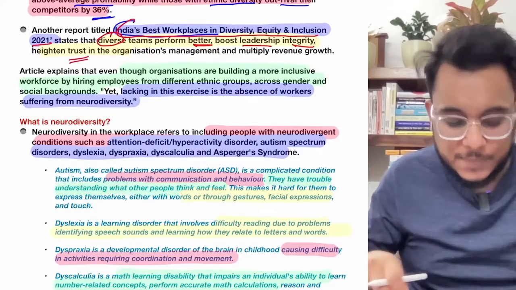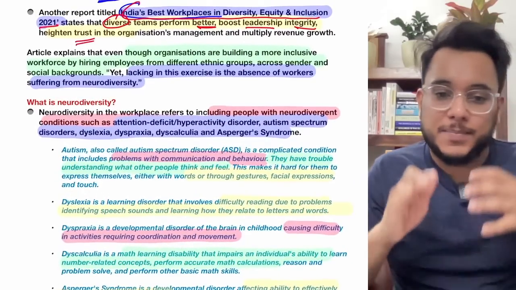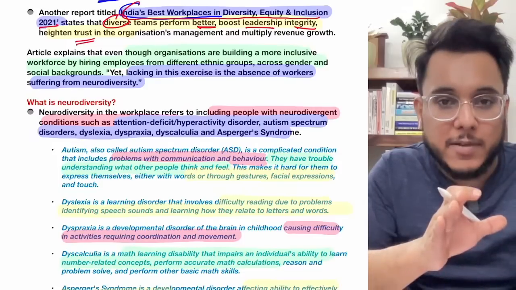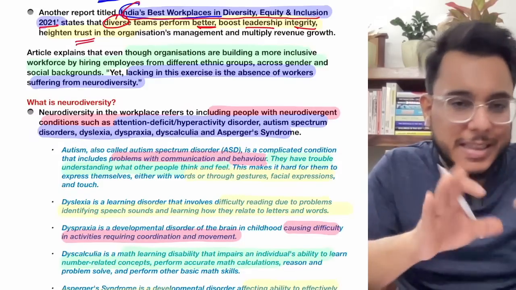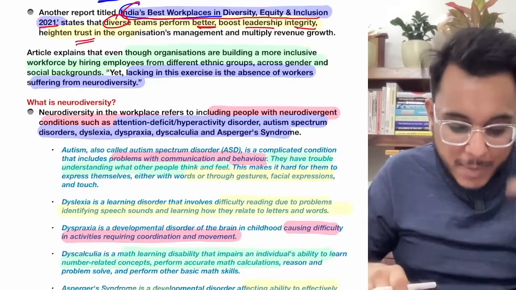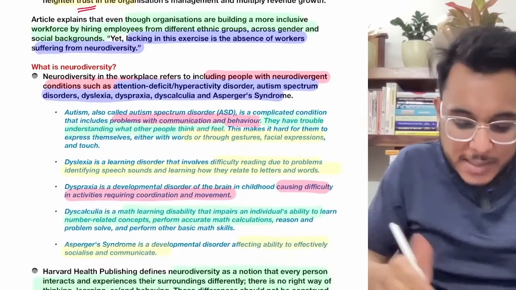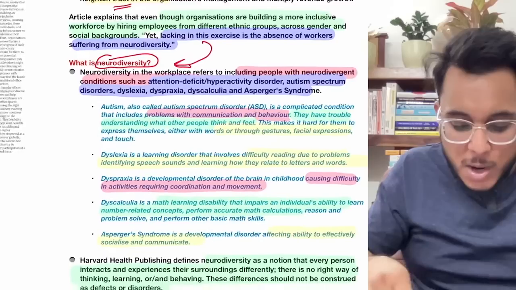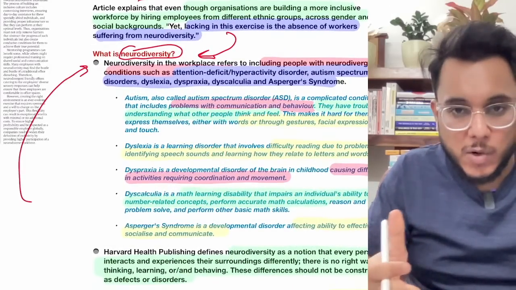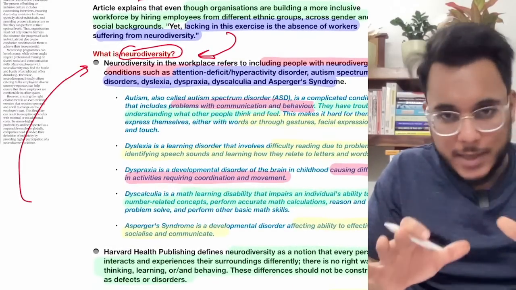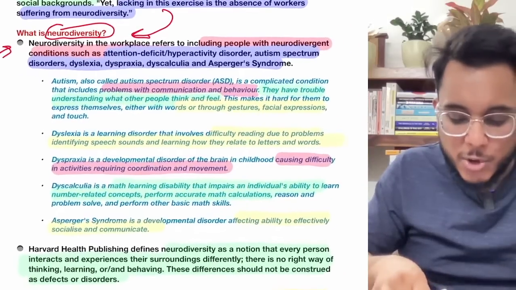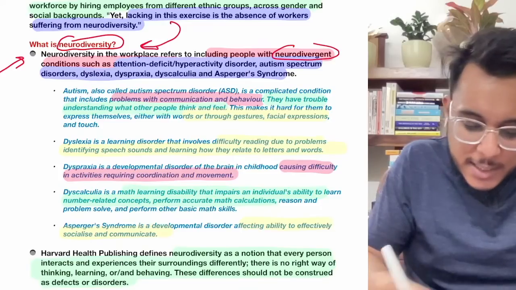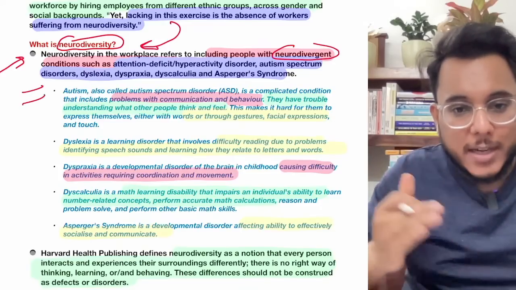That is something that's there. Now we are talking about diversity: gender diversity, ethnic diversity, caste diversity, religious diversity. They are all different types of diversity, but one type of diversity we are missing, that is neurodiversity. Now this is a new word, many of you might not have heard it. Okay, if you have heard, very good, but if you don't know what neurodiversity means, it means that people from neurodivergent conditions need to be brought into the workplaces.